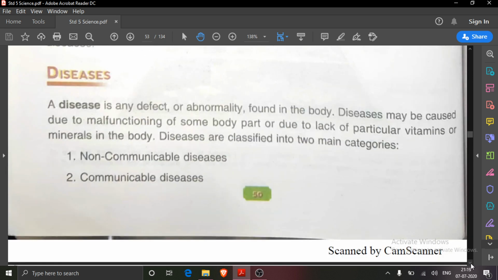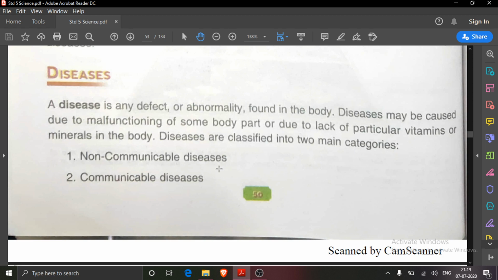Now we have also read about disease, that is any defect or abnormality found in the body, and diseases are of two types: non-communicable, which do not transmit from one person to another.